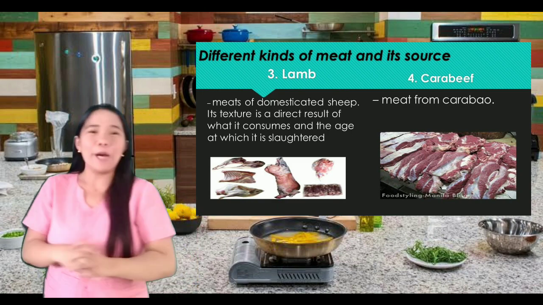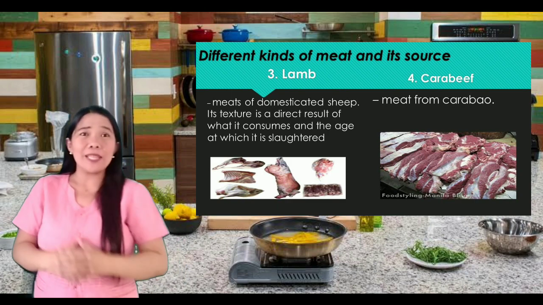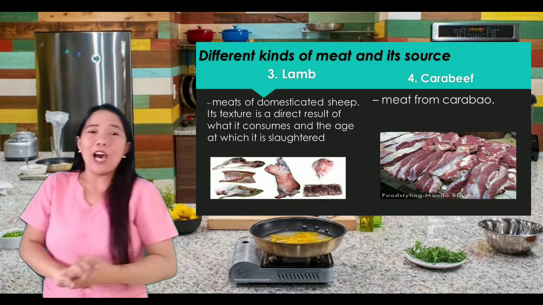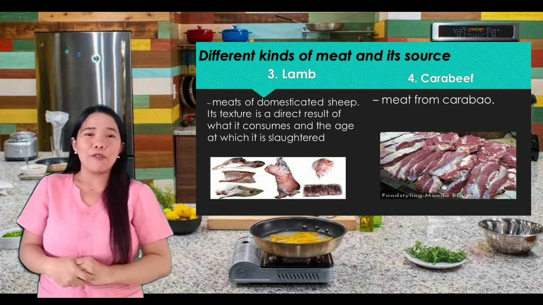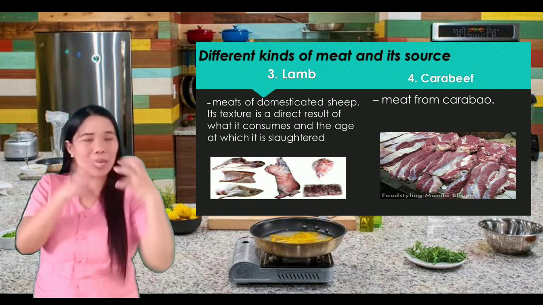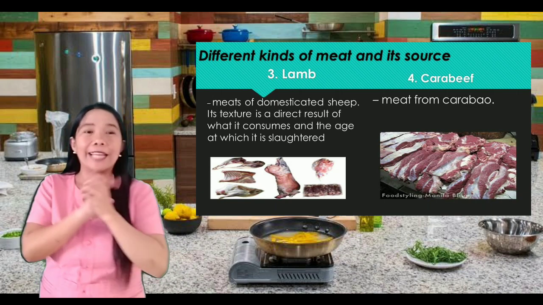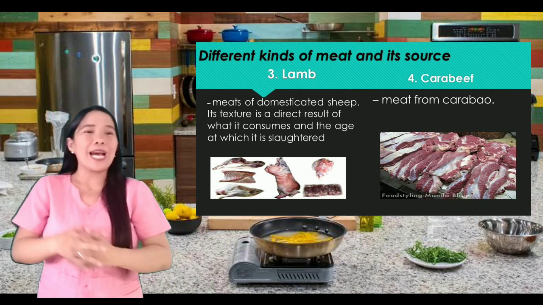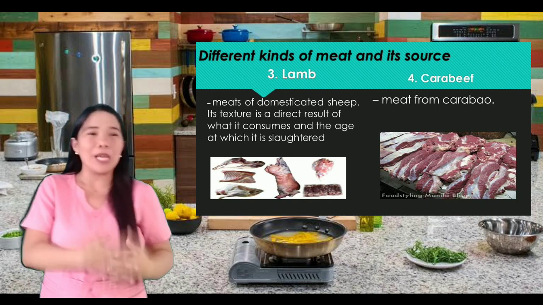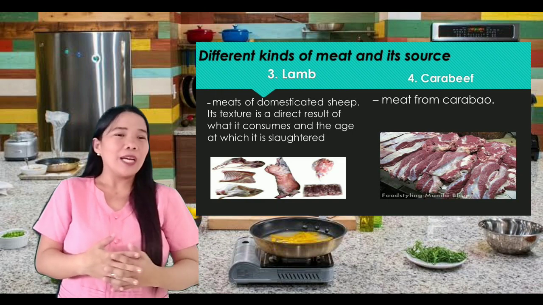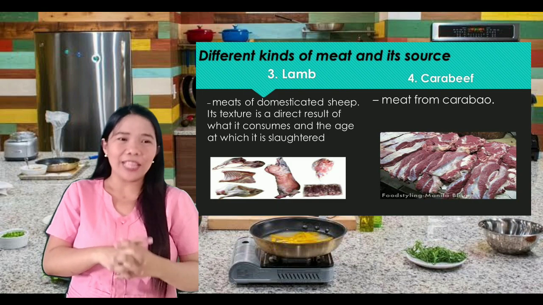Okay, so when we say lamb, it is the meat of domesticated sheep. Okay, kasi most naman, hindi naman talaga yung kinakatay. Okay, its texture is a direct result of what is consumed and the age at which it is slaughtered. Okay, so pag sinabi naman natin lamb, from the domesticated sheep, inalagaan talaga. And the fourth one is cara beef. Ayan, di ba? Cara beef, napakadali. Okay, this is the meat from the carabao. Okay, nakakain na ba kayo ng meat of carabao? Okay, same with me, not yet.